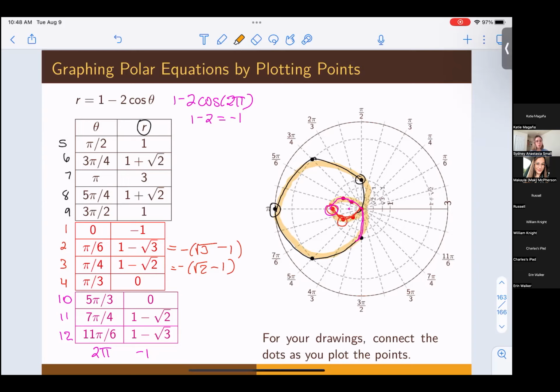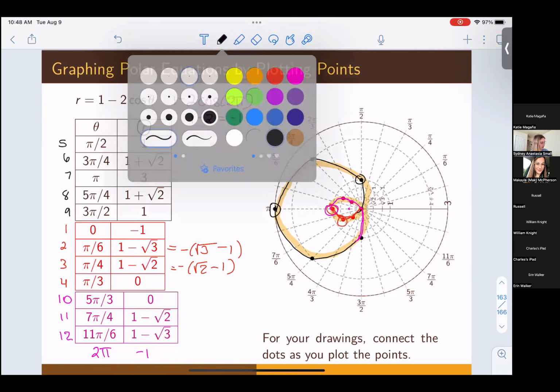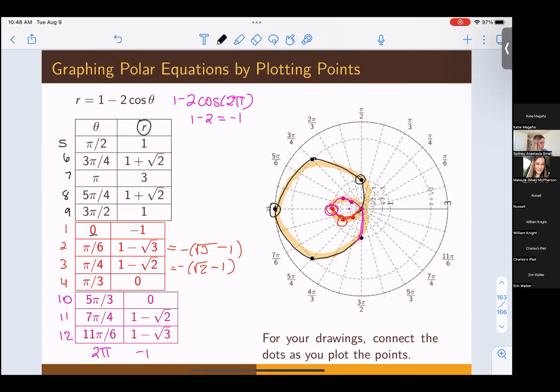Rule of thumb, you will always, always, always be drawing counterclockwise. And if you can't remember that, just remember, okay, I need to draw in order of ascending theta values. So I start at 0, and then I draw to the dot at pi over 6, and then I draw to the dot at pi over 4. Because we're not going to be ever thinking about parent graphs with these. We're always pretty much just going to be plotting points and connecting the dots. So you have to go in ascending order of theta. Sometimes it's easiest to draw the line as you go, or just make sure you're always drawing in a counterclockwise fashion.